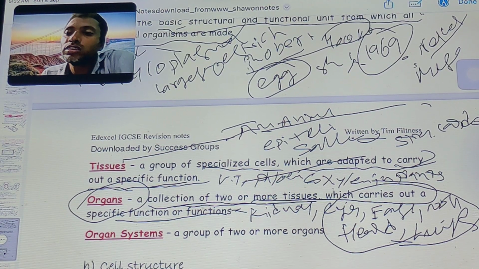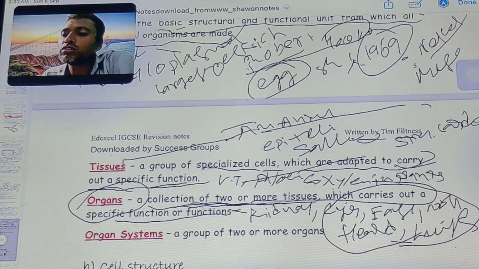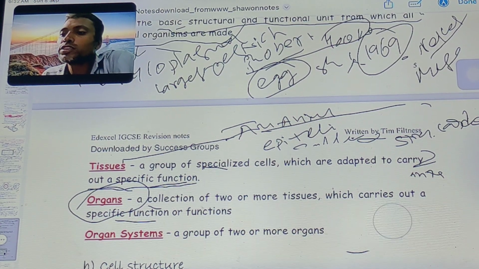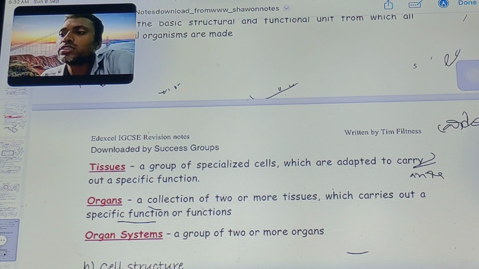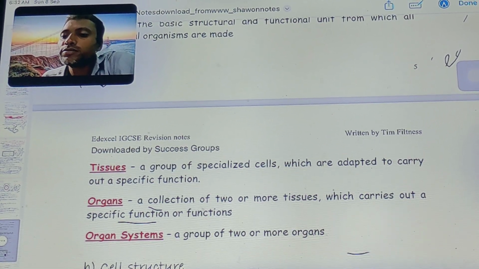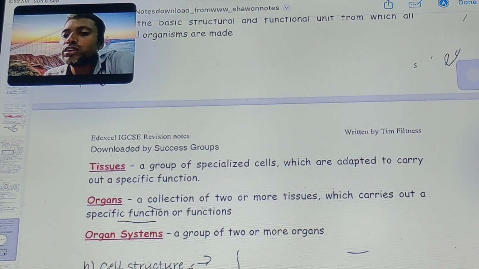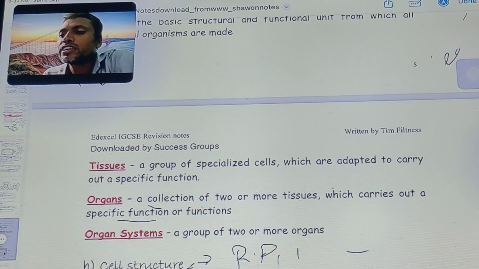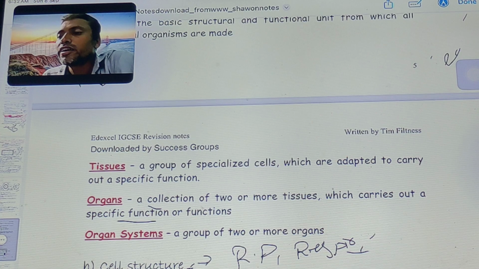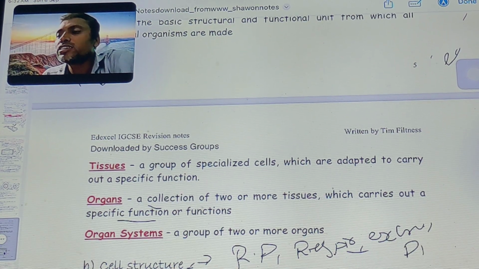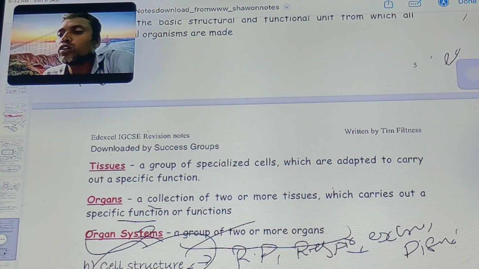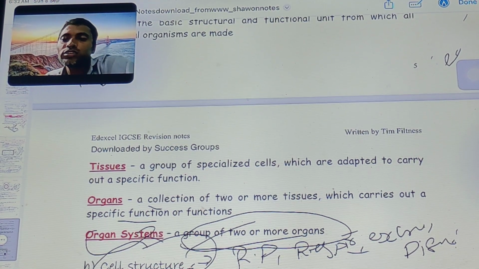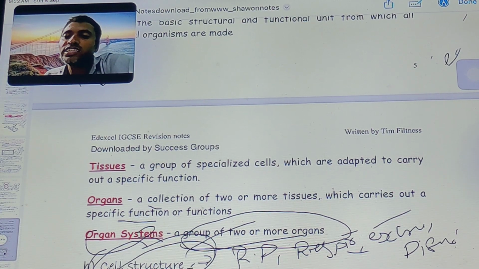Our body is a collection of organs which carry out processes. The organ system: reproductive system, respiratory system, excretory system, digestive system. A group of two or more organs forms an organ system. Next class we will discuss the cell structure.